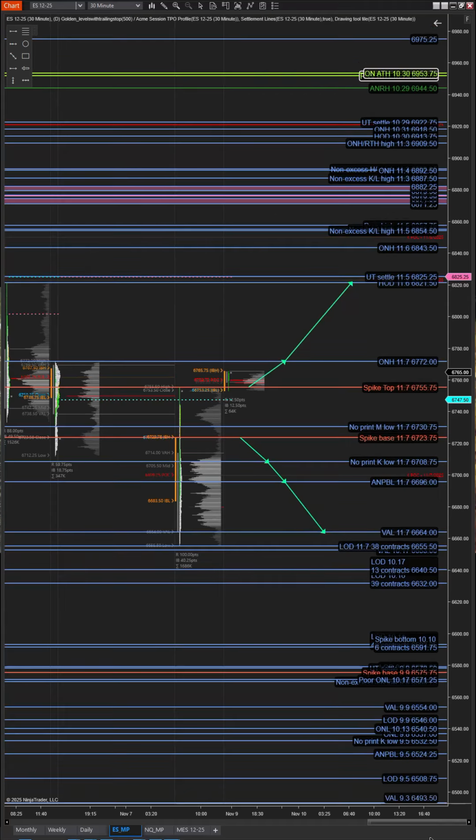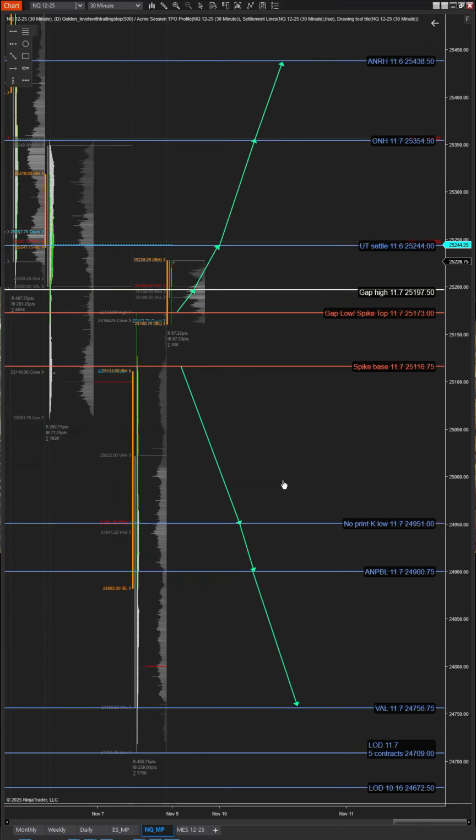Here are some more levels. The all-time high is still built in the overnight session, so above the spike base, I would be targeting that one.